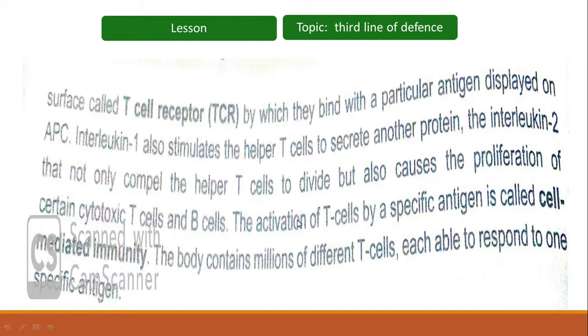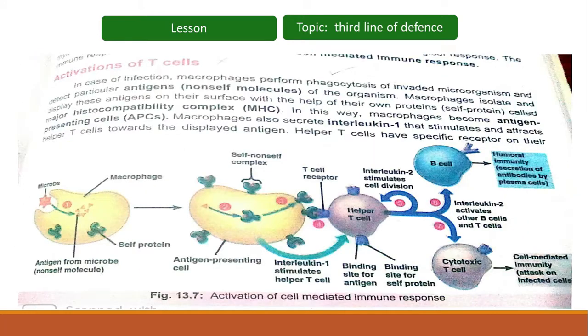The activation of T cells by a specific antigen is called cell-mediated immunity. The body contains millions of different T cells, each able to respond to one specific antigen. So students, we have to remember that the activation of T cells by a specific or particular antigen is termed as cell-mediated immunity. And our body has millions of different T cells which respond differently to specific antigens.